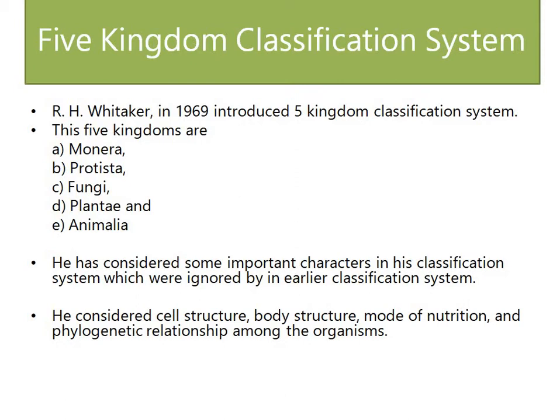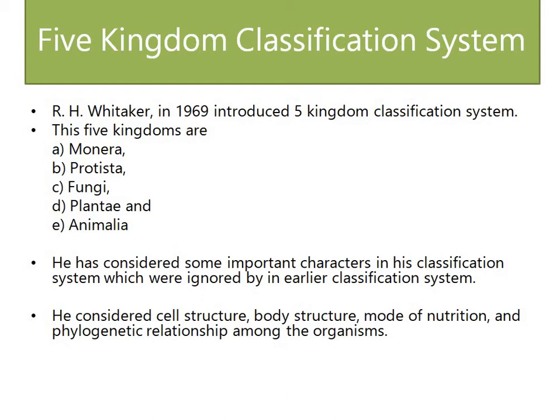After Linnaeus, one of the most popular and still popular biological classification systems is the five kingdom classification system. This classification system was done by R.S. Whitaker in 1969, and this is popularly known as the five kingdom classification system. It has many merits or advantages over earlier classification systems. R.S. Whitaker divided the entire biological world into five kingdoms.